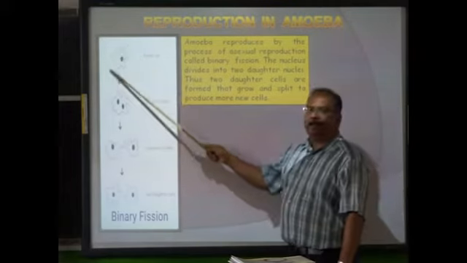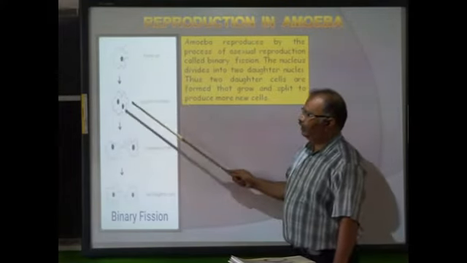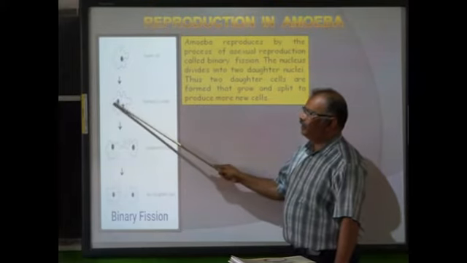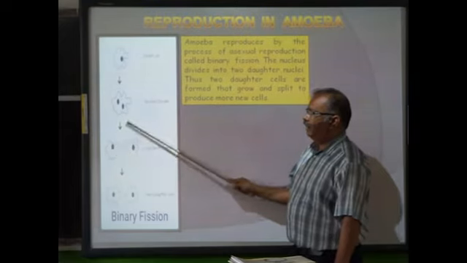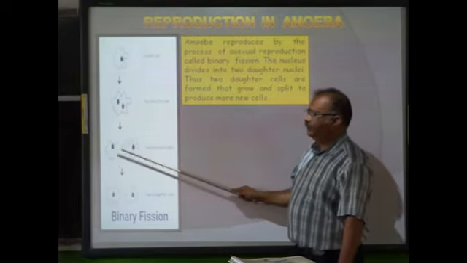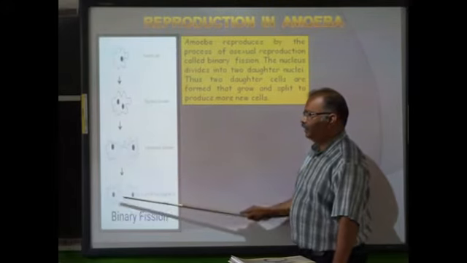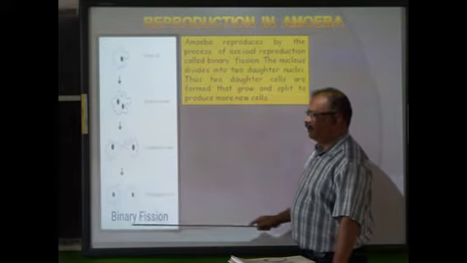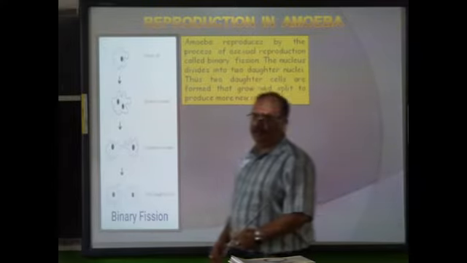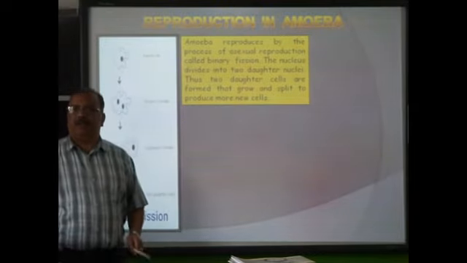this is an adult amoeba. We call it the parent cell. Now here you can see the nucleus divides into two daughter nuclei. Now after the division of nucleus, the cytoplasm also divides and then ultimately they get two daughter cells. This type of reproduction is called binary fission. So this happens in the favorable conditions.